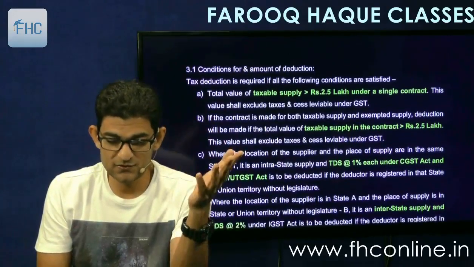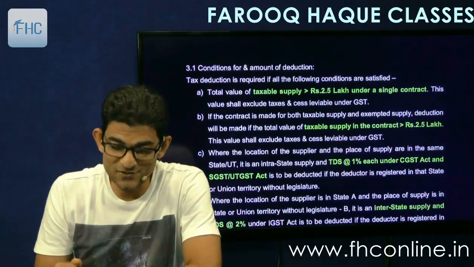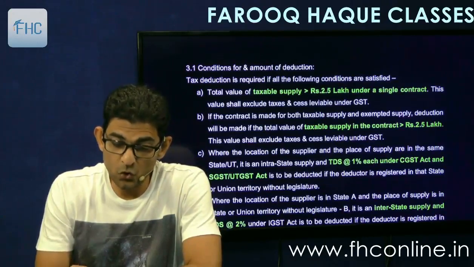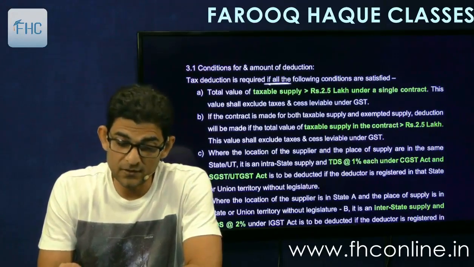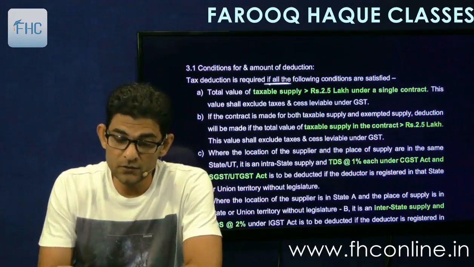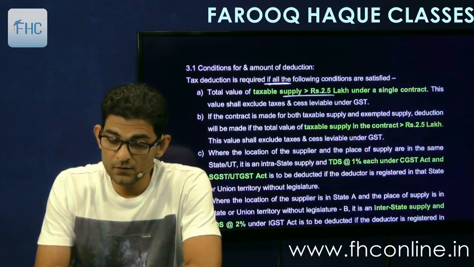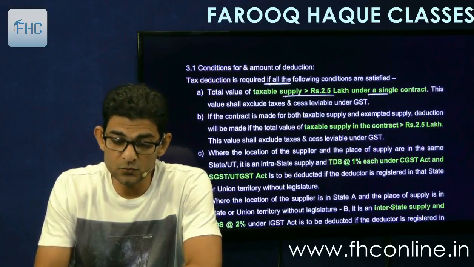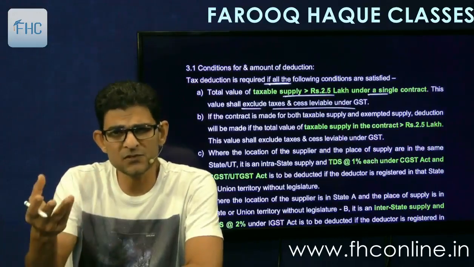Then other conditions. A lot of conditions are there. Again, questions may come on these conditions, and conditions for the amount of deduction. Tax deduction is required if all the following conditions are satisfied. All. Okay. Number one we just saw: value of taxable supply exceeds 2,50,000, that is 2.5 lakhs under a single contract. This value shall exclude the GST itself and compensation cess, if any.